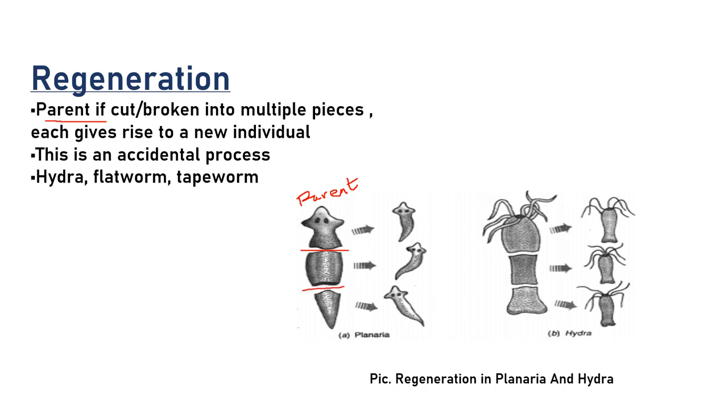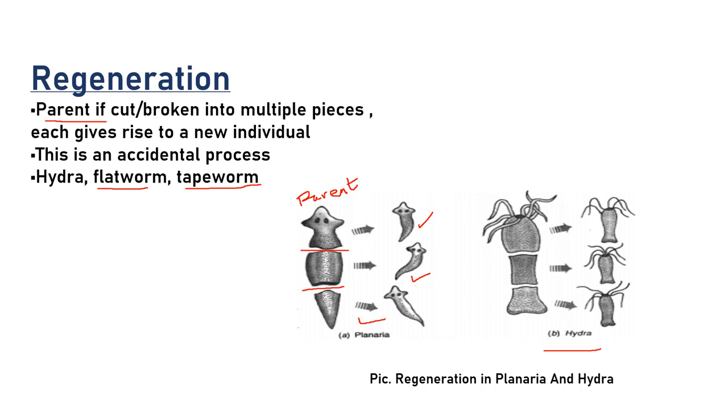This organism has been cut into small pieces, and each piece of the planaria will develop into a single individual. So this takes place in planaria as well as in hydra. The other example of hydra was budding, and this is the example of regeneration. So in hydra, we saw two types of asexual reproduction. One is budding, the other one is regeneration. This takes place in flatworms also.